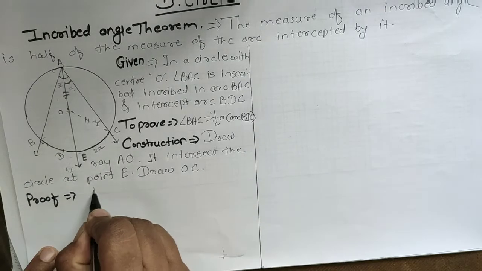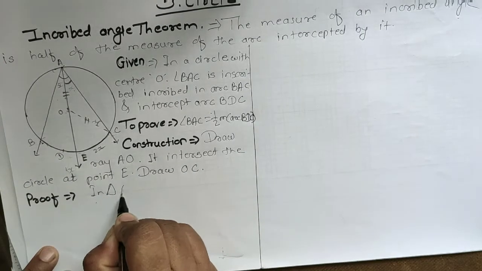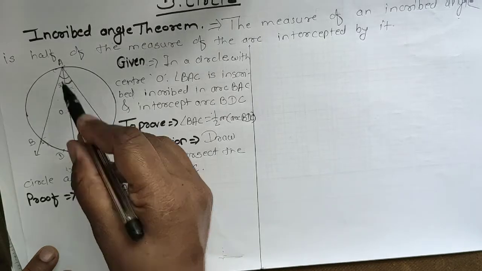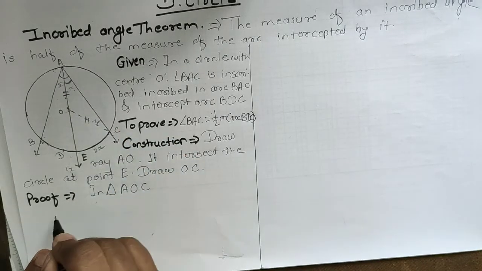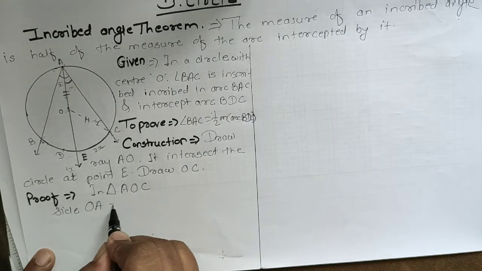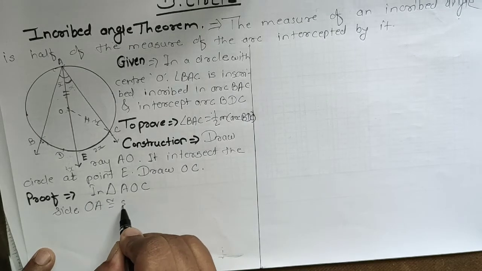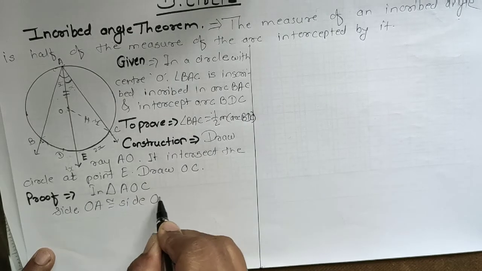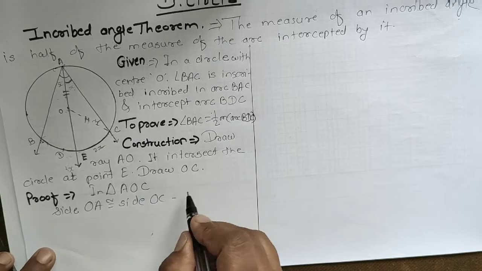In triangle AOC, we know that side OA is congruent to side OC. Reason: radii of the same circle.